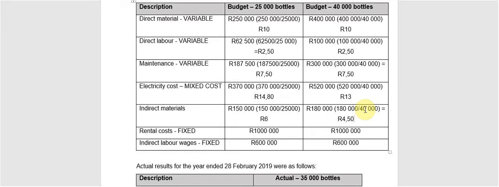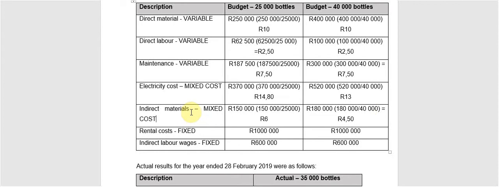Again, I can see I get two different answers for the two budgeted levels. Please note how I do my mathematical checks or my divisional checks under the budgeted levels and I do not involve the actual cost here. Please take note of that. But these two give me different answers, so I know this is going to be a mixed cost.